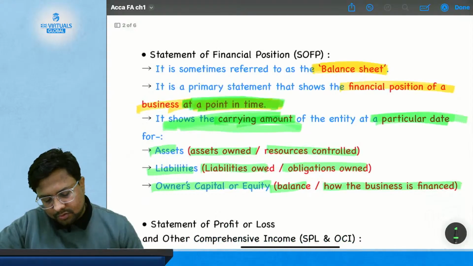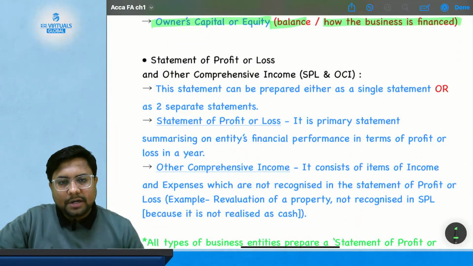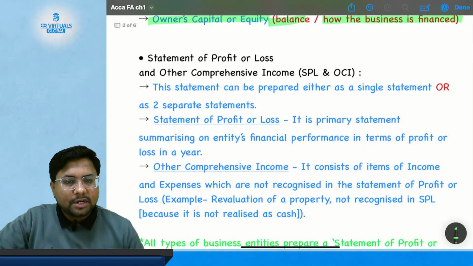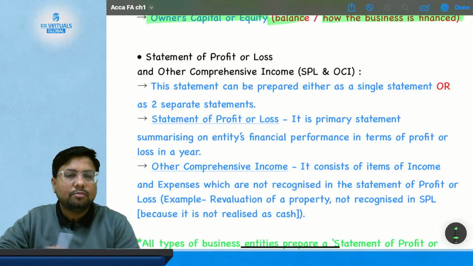Okay, now comes the next statement, that is the statement of profit and loss and other comprehensive items. Statement of profit and loss and other comprehensive items.